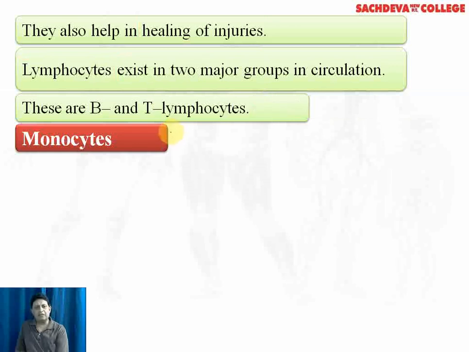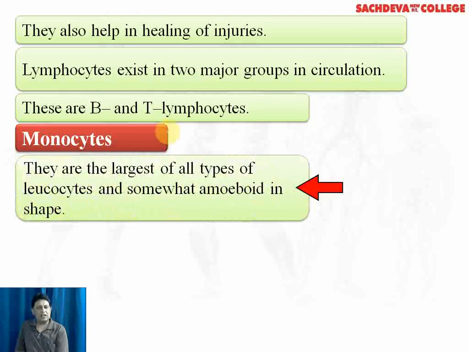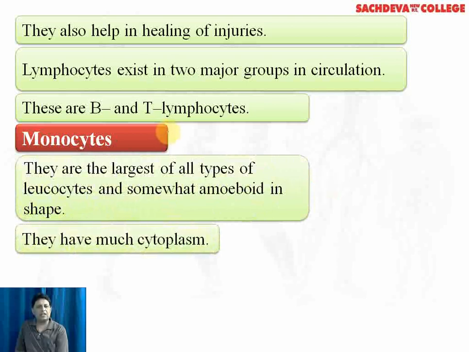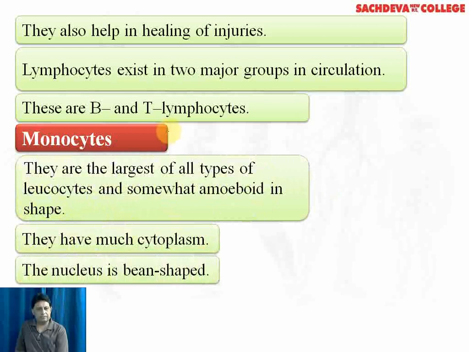The second type of agranulocyte is the monocyte. They are the largest of all types of WBCs, containing large amount of cytoplasm, and their nucleus is kidney-shaped or bean-shaped.